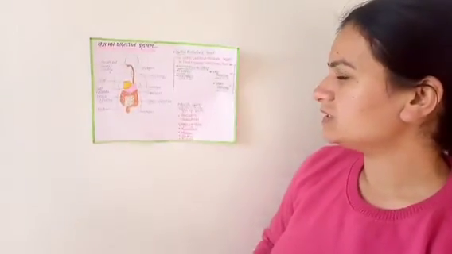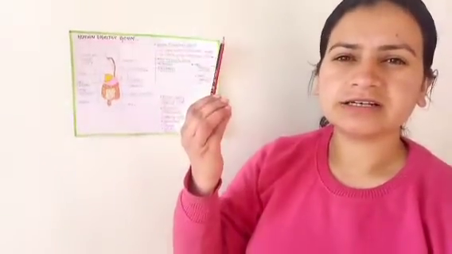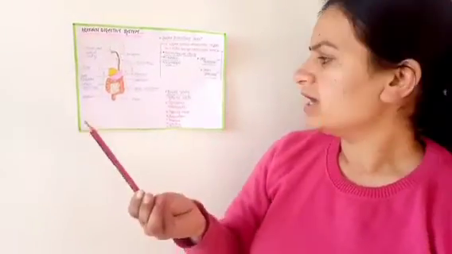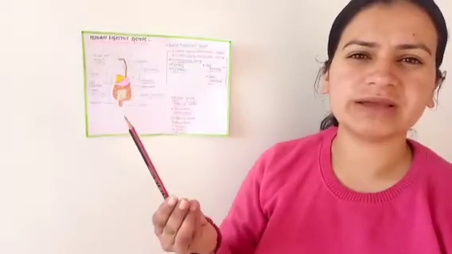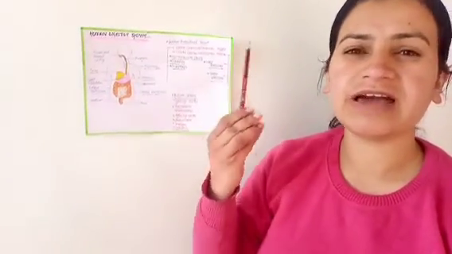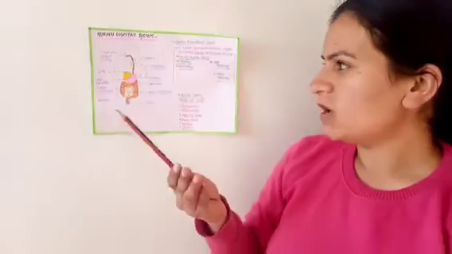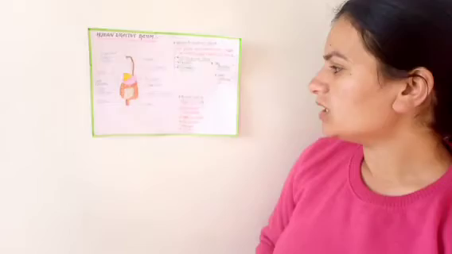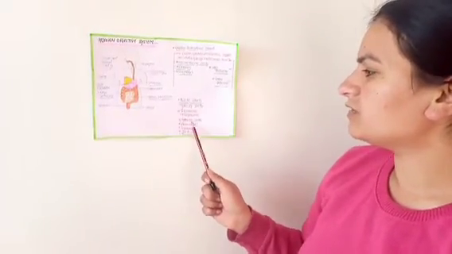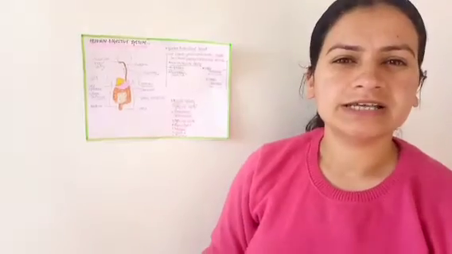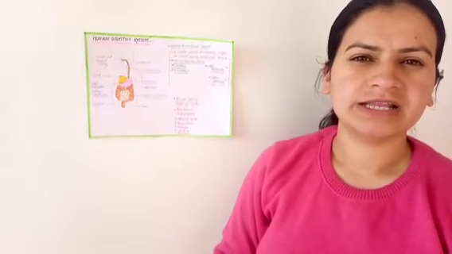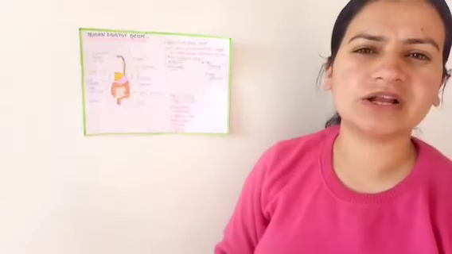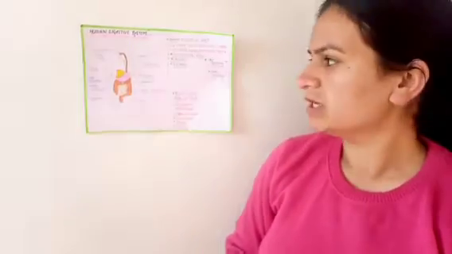So what happens in the teeth? The teeth are embedded into sockets, and this is called thecodont. We have two sets of teeth, that is diphyodont: the permanent teeth and the temporary teeth, which are the milk teeth. The permanent teeth are further divided into four types: incisors, canines, premolars, and molars. The dental formula for human teeth is 2123.